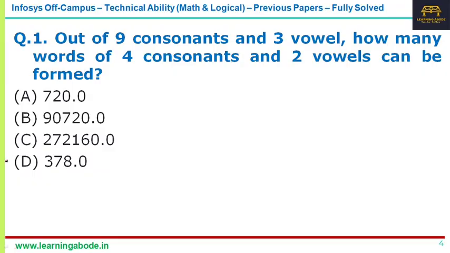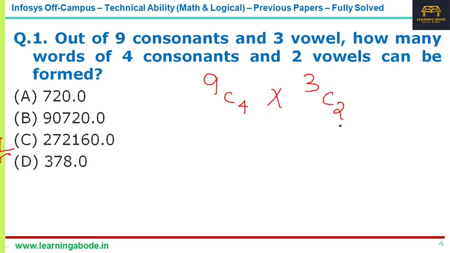Now the first question is a combination based question. They're asking: out of 9 consonants and 3 vowels, how many words of 4 consonants and 2 vowels can be selected? Typically you get such questions as: there are 9 boys and 3 girls, how many ways can we select 4 boys and 2 girls? It is very easy to write. 9 consonants are there, of which you have to select 4, and there are 3 vowels, of which you have to select 2.